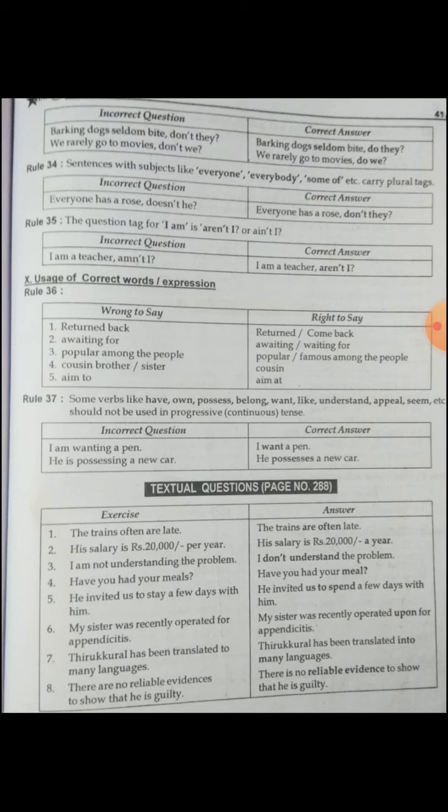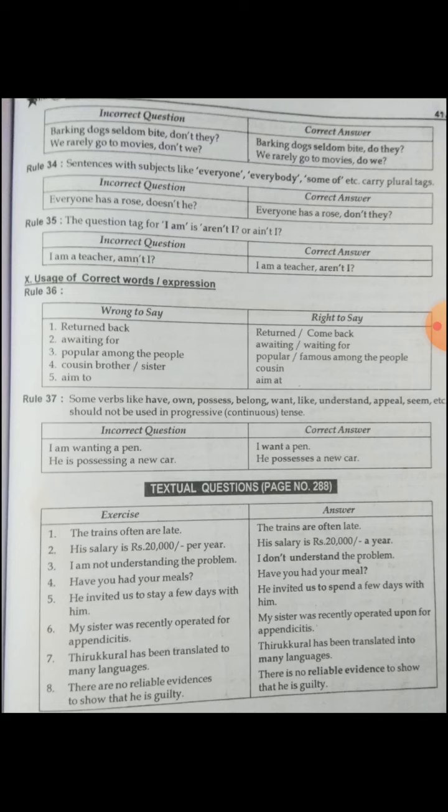Some verbs like have, own, possess, belong, want, like, understand, appeal, seem should not be used in progressive, that is continuous tense, especially in statements. I am wanting a pen: wrong. I want a pen. He is possessing a new car: wrong. He possesses a new car. So these words should not be used in ing form, continuous tense, only in statements.